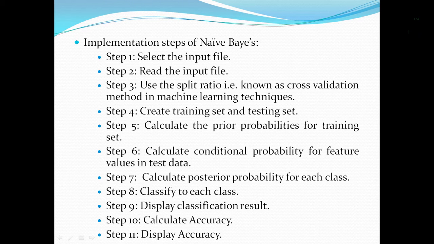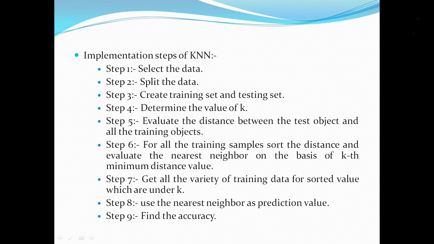First, in Naive Bayes, we read the input file and then use the cross validation method from machine learning techniques. We create training and testing sets, giving 90% to training and 10% to testing. We calculate the prior probabilities for the training data set, then find the conditional probability for the testing data set, then find the probability for each class, classify into each class, and then display the results.